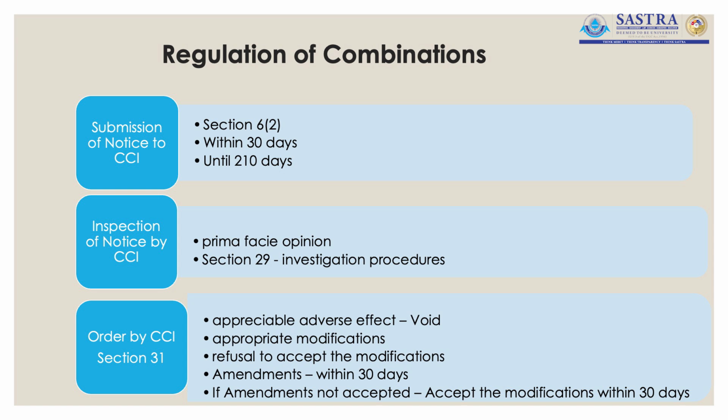In case they don't want to accept the modification, then the particular consolidation becomes void. They cannot go ahead with the consolidation process, whether it is merger, amalgamation or acquisition.